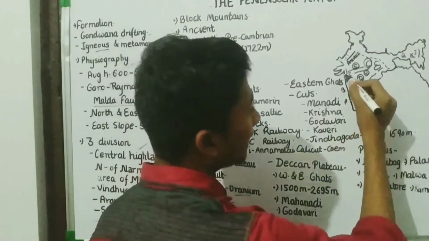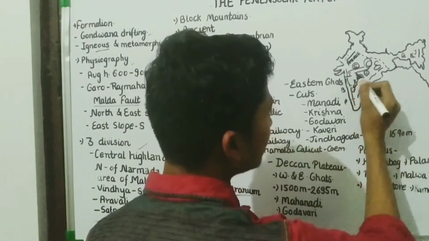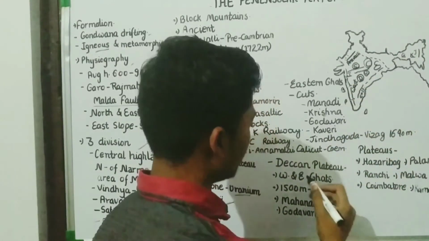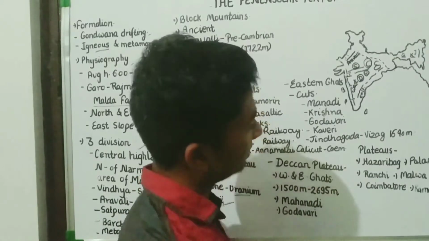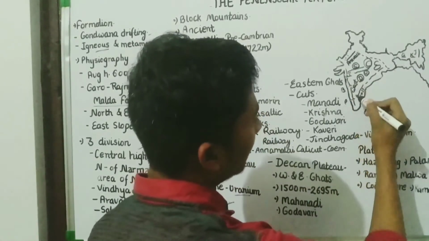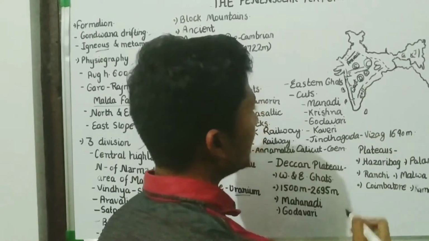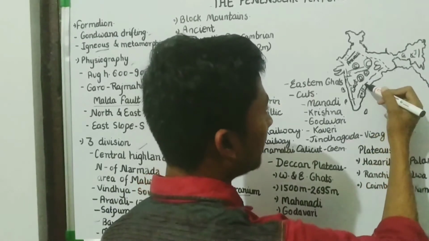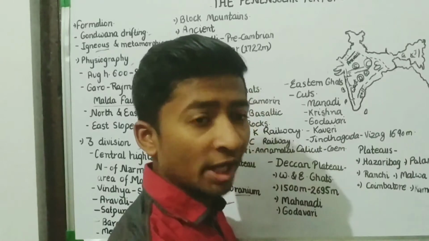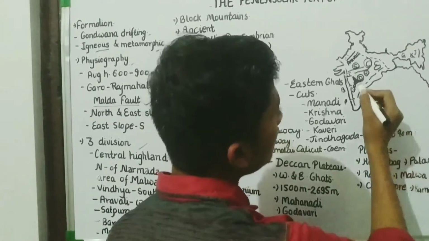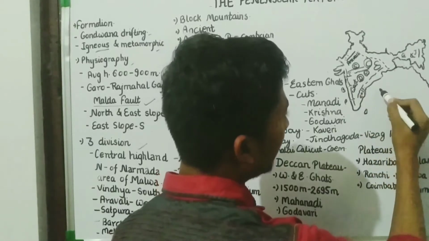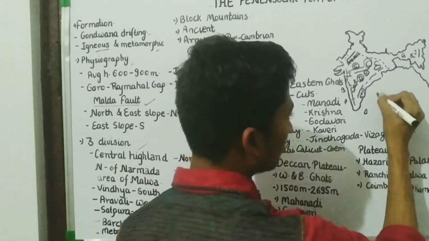Deccan Plateau region. The Deccan Plateau region is this region, the southern Indian region. This is having the Eastern and Western Ghats. These are Western Ghats and these are Eastern Ghats. In the Eastern Ghats, you will see that they are broken. Why are they broken? They are broken because of rivers, because the rivers are falling in the Bay of Bengal.